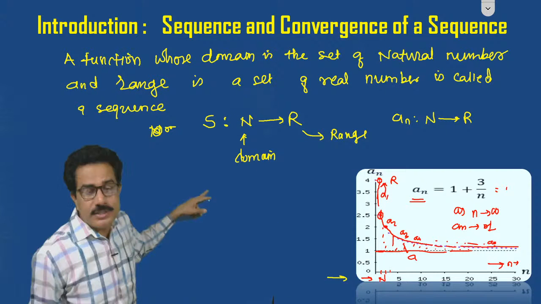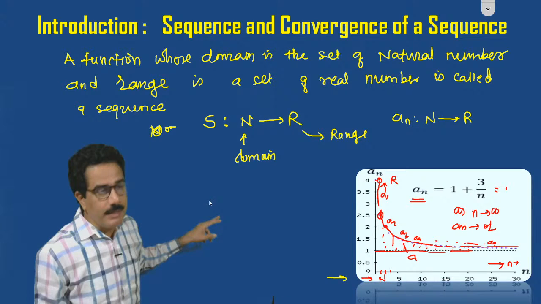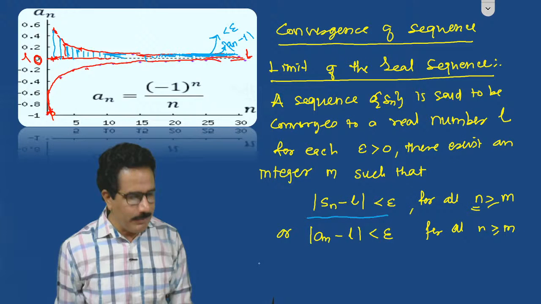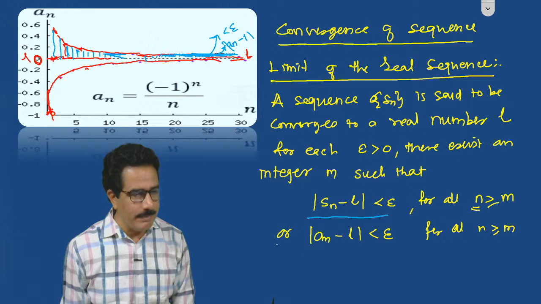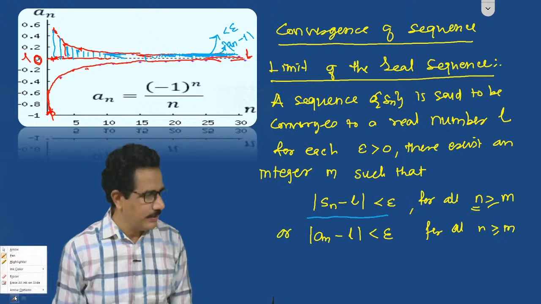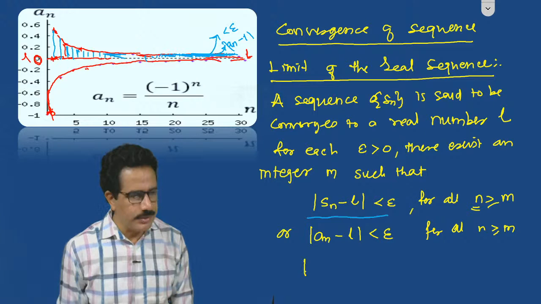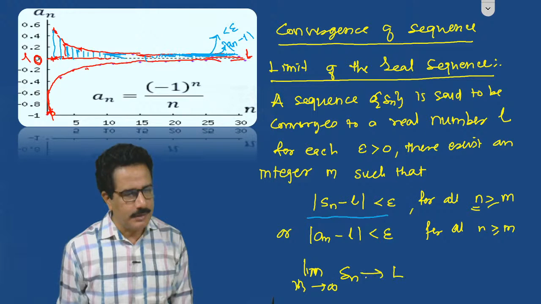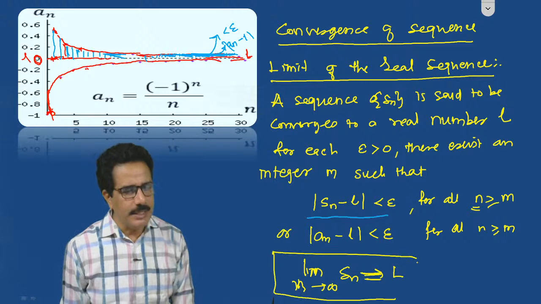ही sequence limit ची definition आहे. This can be also written in the form of a limit, that is we can write limit as n tends to infinity, an tends to l, or limit of an is equals to l. So this l is called as a limit of a sequence.